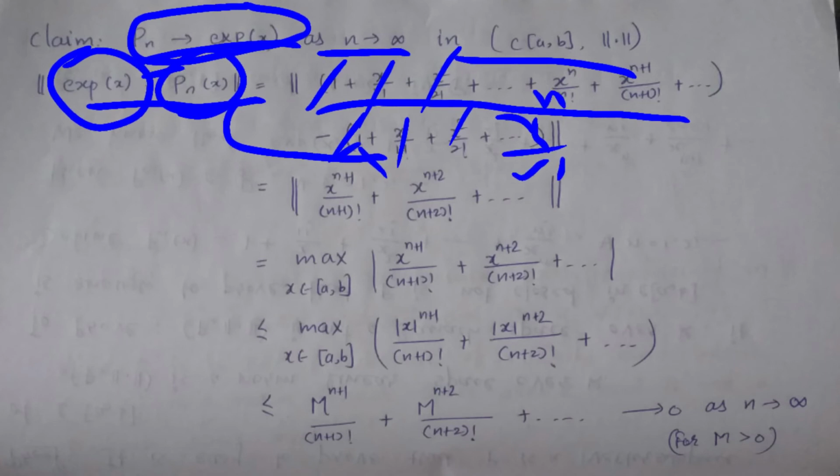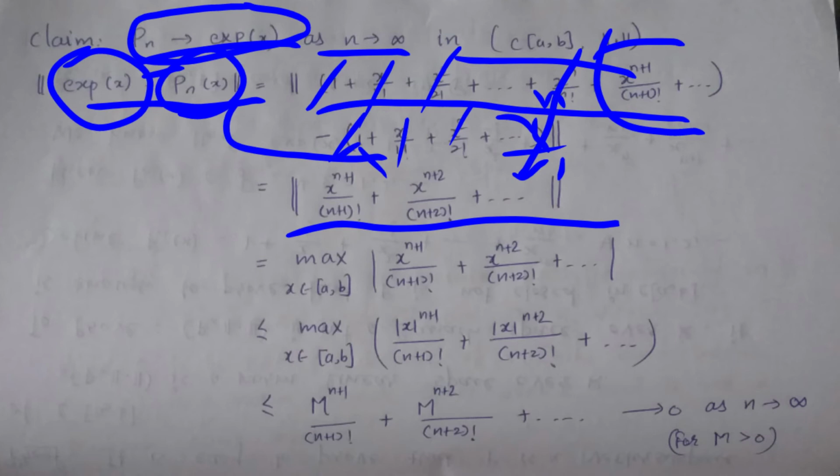So up to xn upon n factorial are cancelled and the remaining elements are from here, that is x to the power n plus 1 upon n plus 1 factorial plus and so on. So it is the norm of x to the power n plus 1 upon n plus 1 factorial plus x to the power n plus 2 upon n plus 2 factorial plus and so on. So here use the definition of the sup norm, that is the maximum of these elements, right?